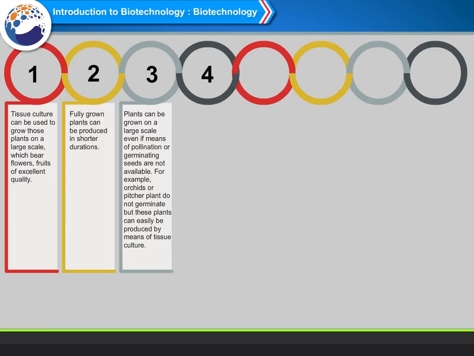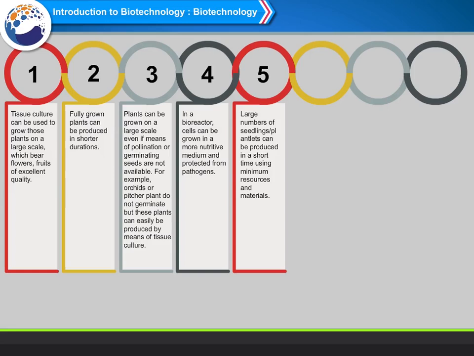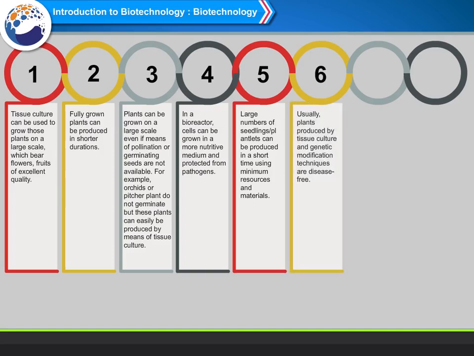4. In a bioreactor, cells can be grown in a more nutritive medium and protected from pathogens. 5. Large numbers of seedlings or plantlets can be produced in a short time using minimum resources and materials. 6. Usually, plants produced by tissue culture and genetic modification techniques are disease-free.